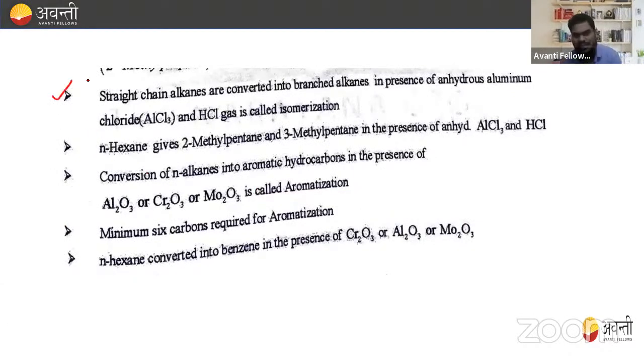That is a straight chain alkane converted into branch chain alkane in presence of anhydrous aluminum chloride AlCl3 and HCl gas is called isomerization. So what is isomerization? When the straight chain alkane converted into branch chain, which reagent we use? That is AlCl3 and HCl gas, right? The next is N-hexane give 2-methyl pentane and 3-methyl pentane in the presence of anhydrous AlCl3 and HCl. So point to remember this, N-hexane give 2-methyl pentane and 3-methyl pentane in presence of AlCl3 and HCl.